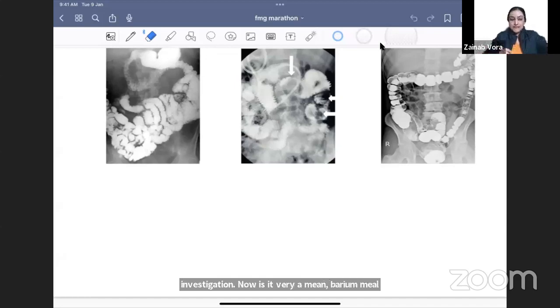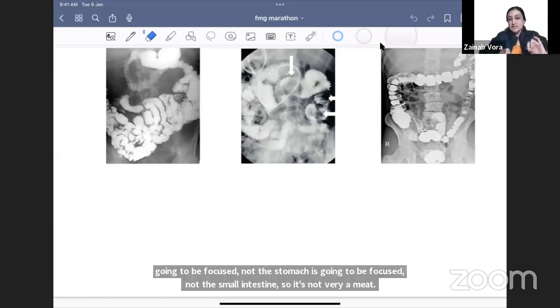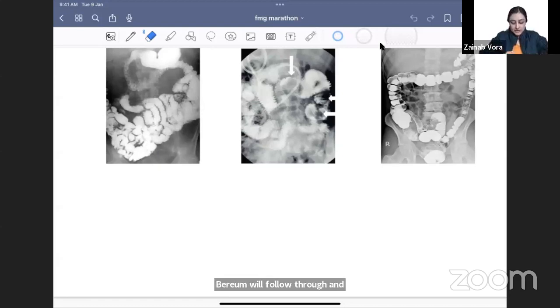So, barium meal is only going to be stomach. Stomach is going to be focused, not the small intestine. So, it's not barium meal. Barium meal follow through and enteroclysis both see the small intestine. All right. So this is barium meal follow through, where the patient drinks the barium, and when the barium reaches the small intestine, I'm going to see that.